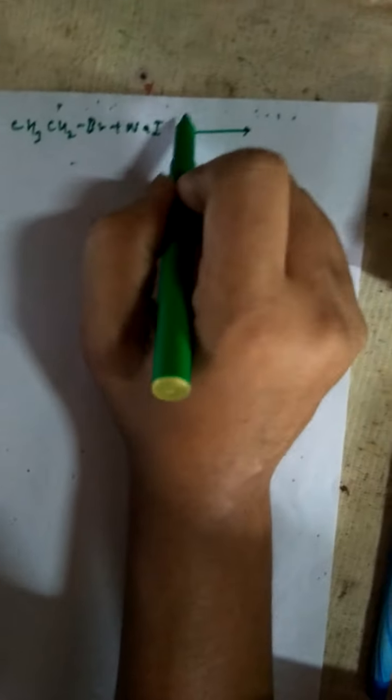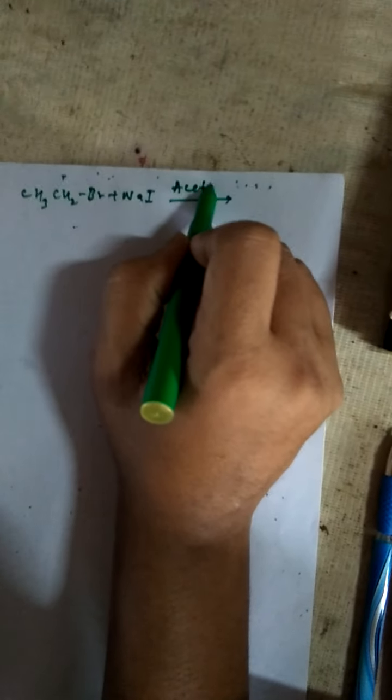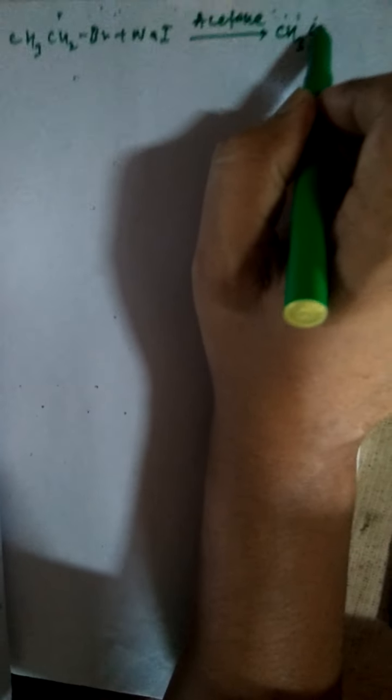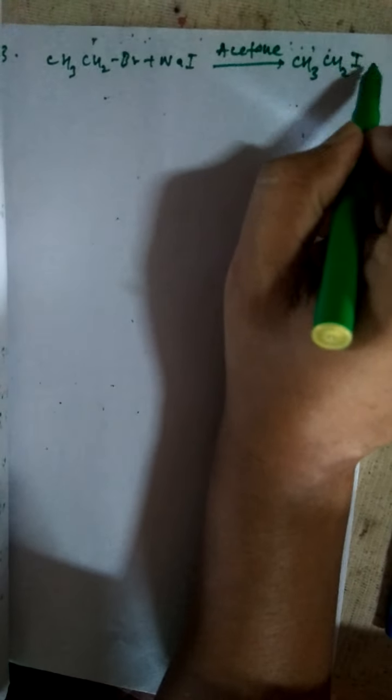Then another preparation is the iodide exchange. When CH3CH2Br reacts with sodium iodide in the presence of acetone, it produces CH3CH2I plus sodium bromide.